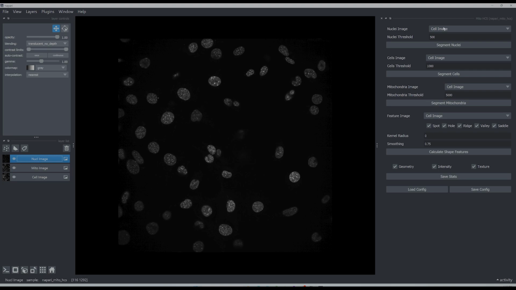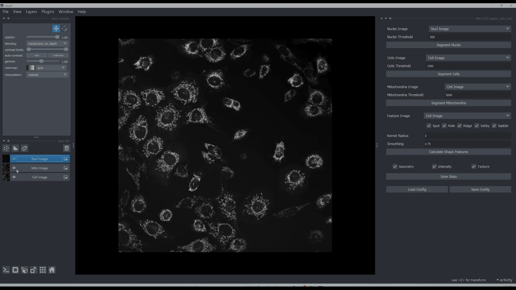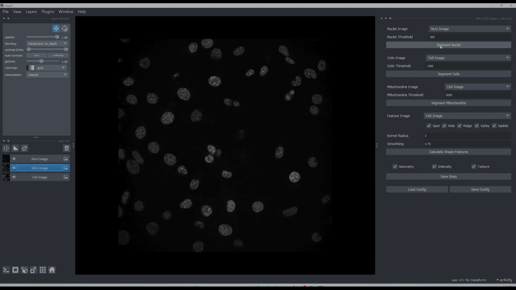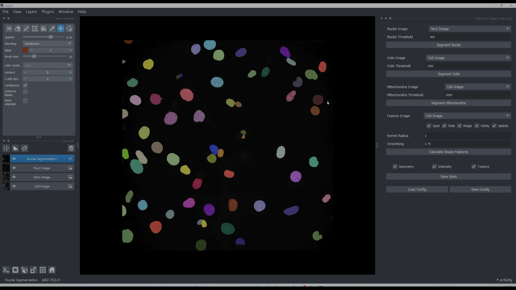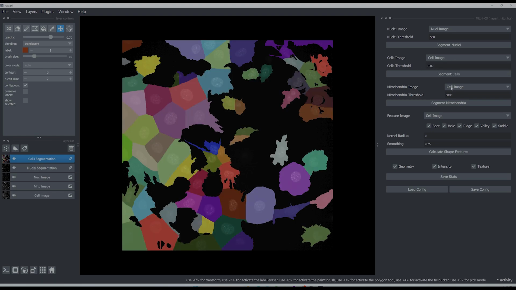On the right here, the panel shows different nuclear images. You have to actually select the image that you want to utilize. Make sure you are utilizing multi-channel images with this. And then basically it's just point and click here, and then this is for segmenting cells. And the next one is the mitochondria. So I'll pick the mito image and utilize this using, let's say, 6,000.